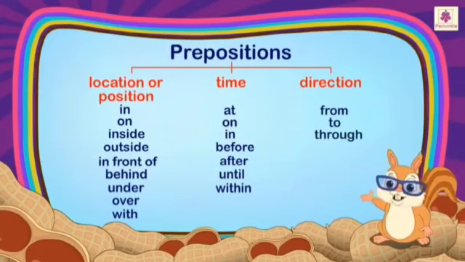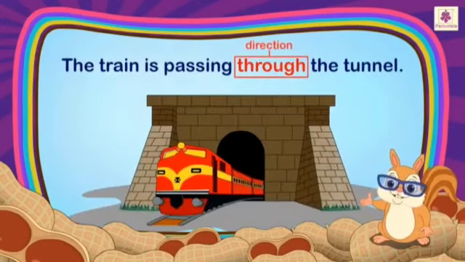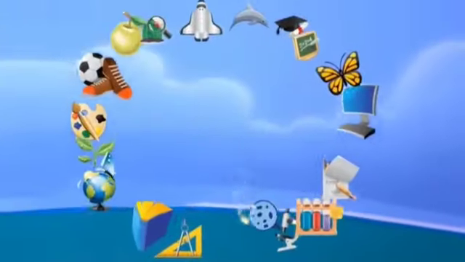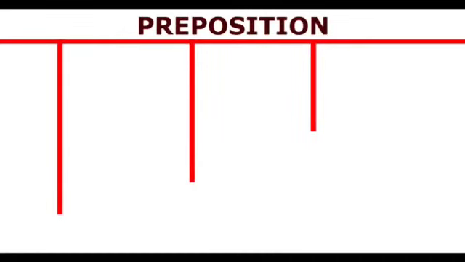From, to, through. These are prepositions of direction. Example, the train is passing through the tunnel. Through shows the direction. So these are different prepositions. Now let's see their types.